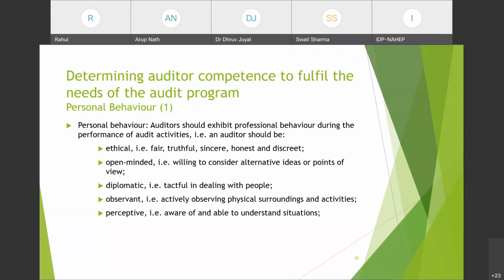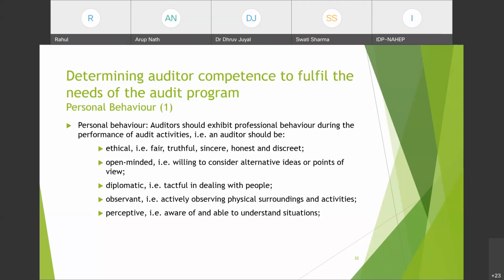An auditor should be open-minded, willing to consider alternative ideas or points of view. जरूरी नहीं है कि एक auditor का point of view एक auditee के point of view से match हो. So an auditor must be open-minded to understand the points of view of auditees and the related persons. An auditor must be diplomatic, that means tactful in dealing with people. An auditor is definitely going to meet different kinds of people, and each person is different from another. तो अगर उसे difficulty आती है to handle a person, he should know how to deal with that person respectfully.